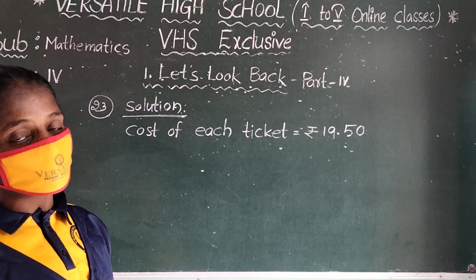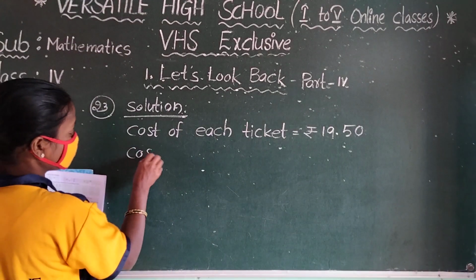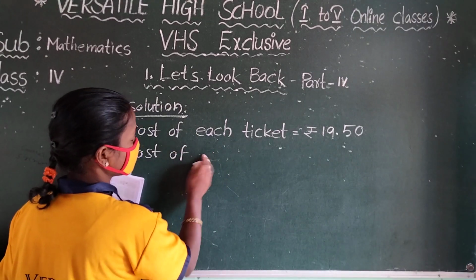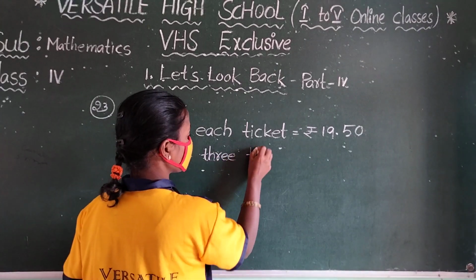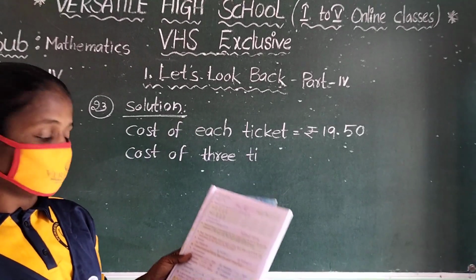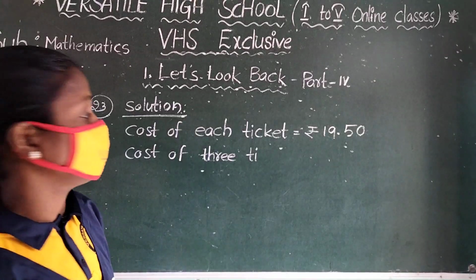How many members went to that circus? 3 members. So cost of 3 tickets. Why are we taking 3? Here persons are 3 persons. What are their names? Raju, Soni, Manoj.